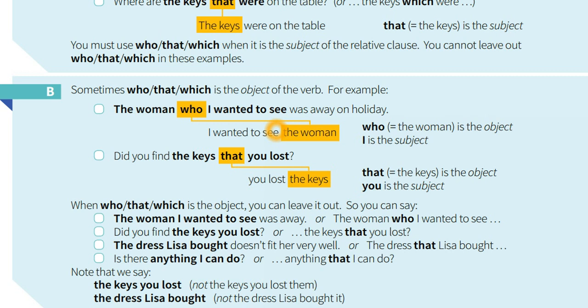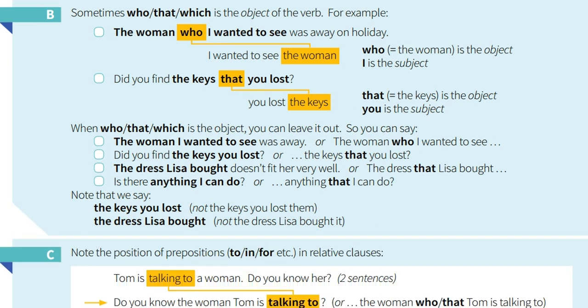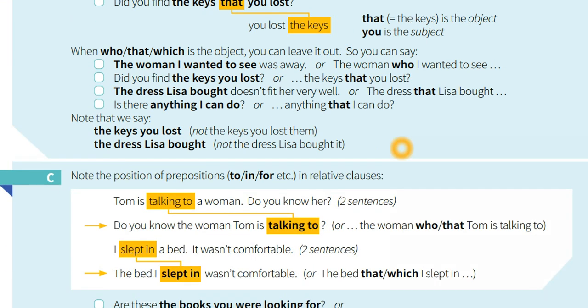I wanted to see a woman. And here, you lost the key. So the key here is the object: subject, verb, object. If it's about the object, you will see how it's already written in these examples. So the keys you lost, not the keys you lost them.